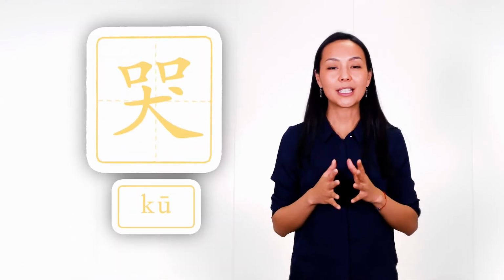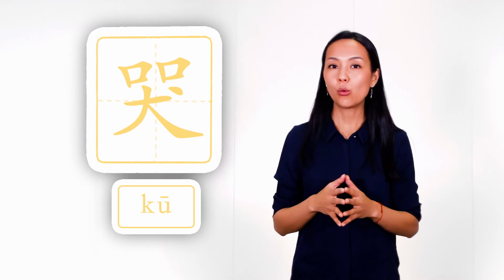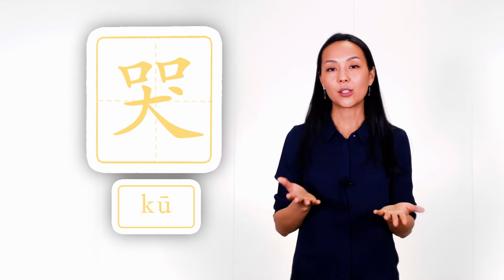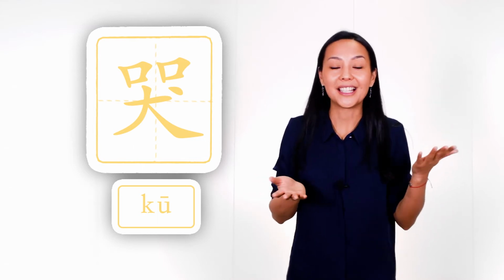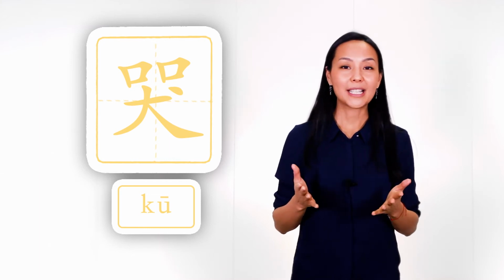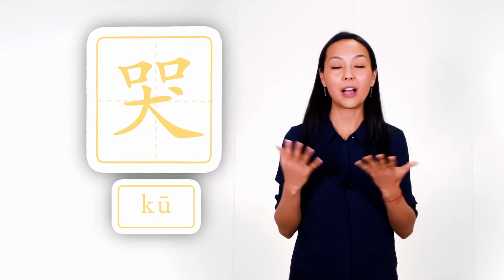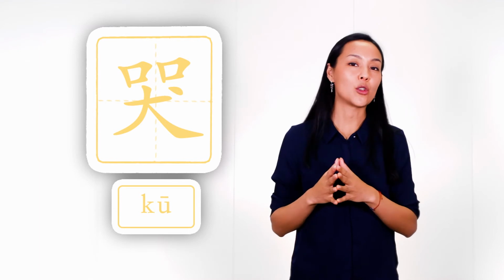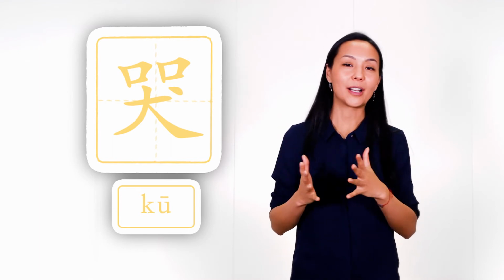And the last character is a word to cry, wail, weep, coo. Here we see the main form with two mouths. So obviously when we cry, sometimes we do it very loudly, and that's why we have two mouths. And when a dog cries, it is louder than in the case of us humans. That's why maybe here the Chinese use dog as a symbol of very loud crying, weeping.